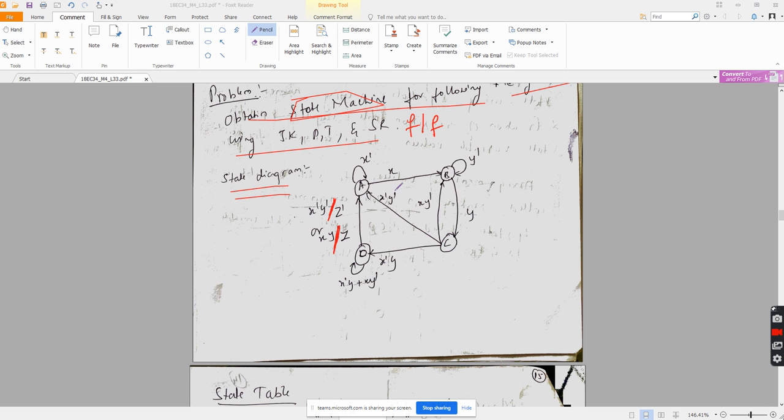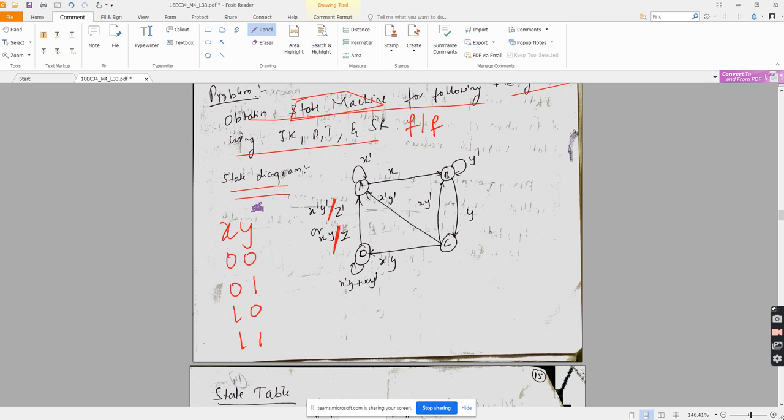Now tell me one thing. I am in state A. From state A, how many combinations should be there? There are two inputs, so there will be four combinations: 0 0, 0 1, 1 0, 1 1.